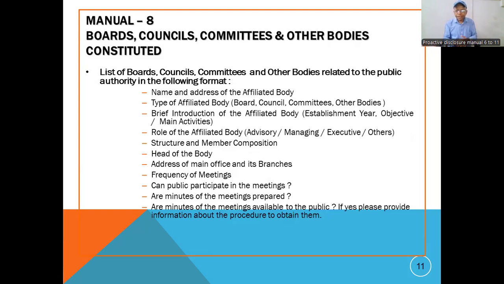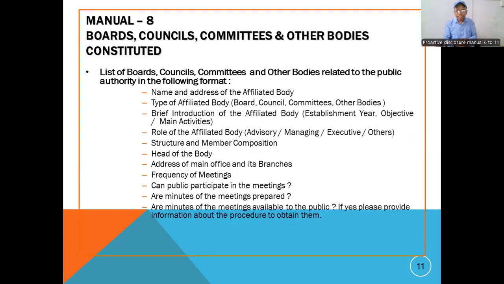Can the public participate in this meeting? So in that meeting, can the public participate? If yes, then we can say yes, here the public can participate and they can give their views in order to develop the situation, develop the committee, the board or the councils.